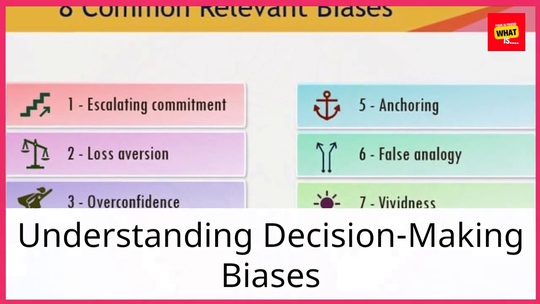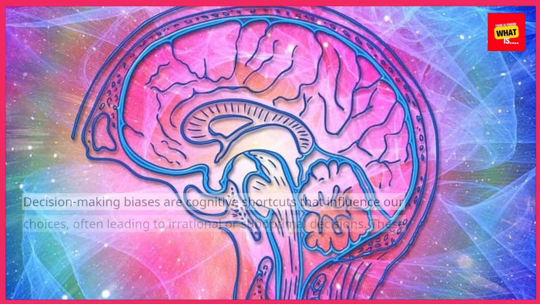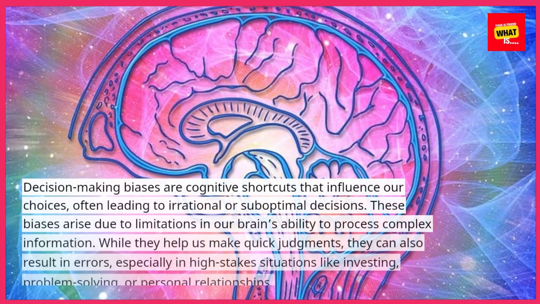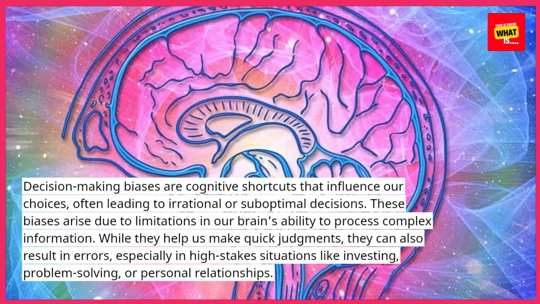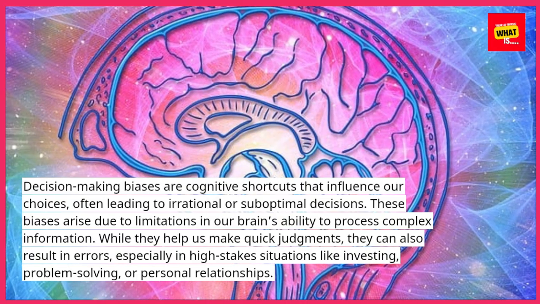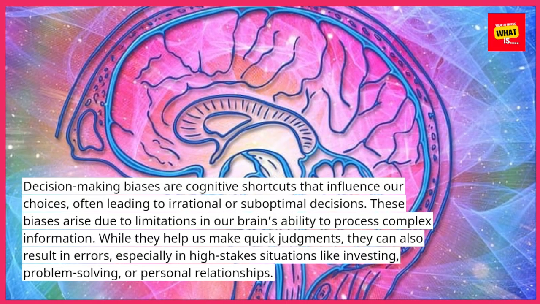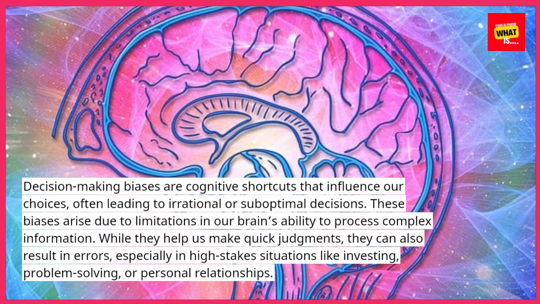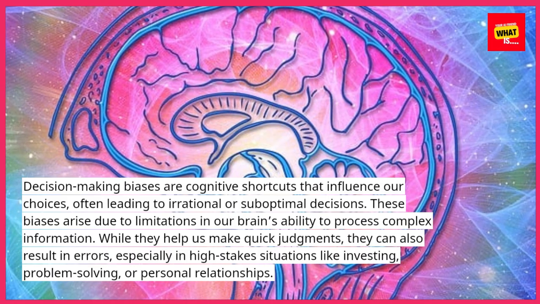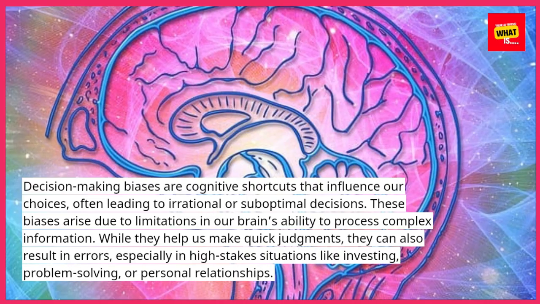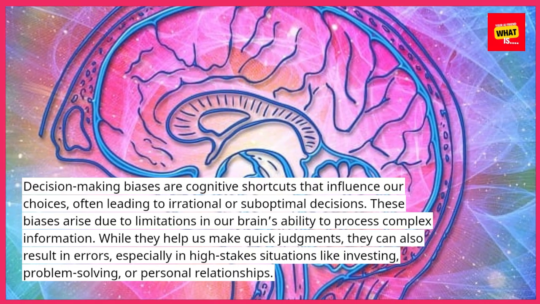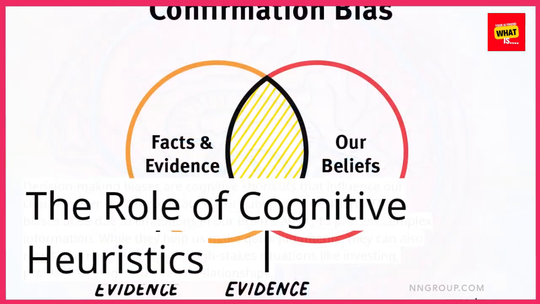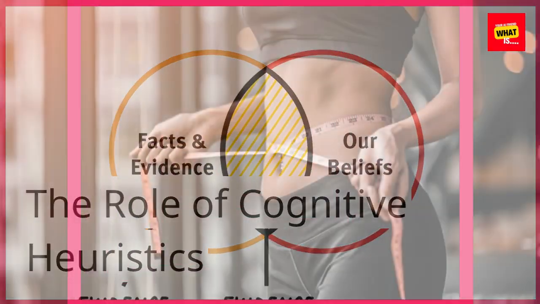Understanding decision-making biases. Decision-making biases are cognitive shortcuts that influence our choices, often leading to irrational or suboptimal decisions. These biases arise due to limitations in our brain's ability to process complex information. While they help us make quick judgments, they can also result in errors, especially in high-stakes situations like investing, problem-solving, or personal relationships.